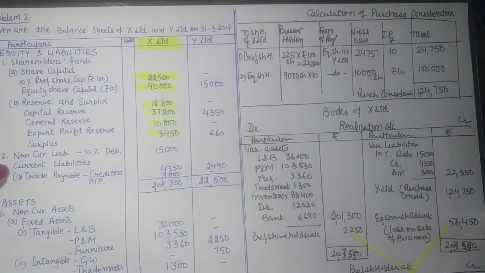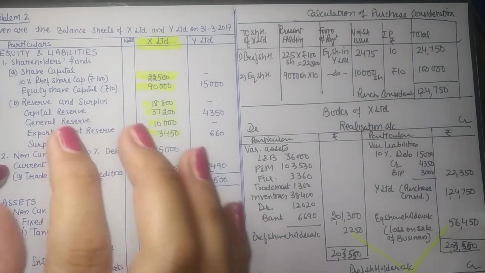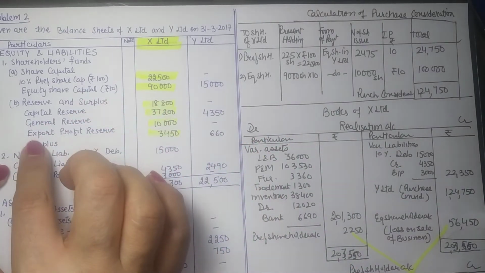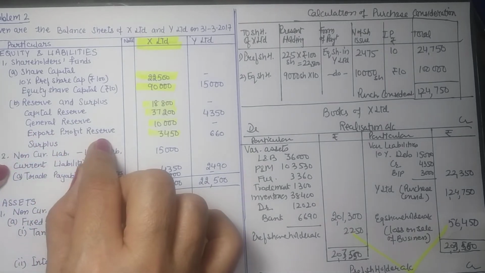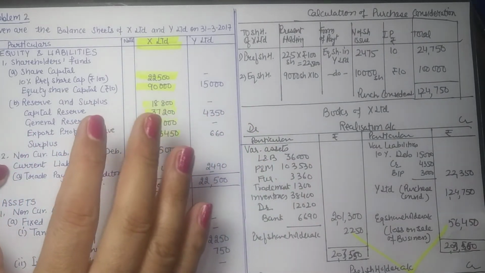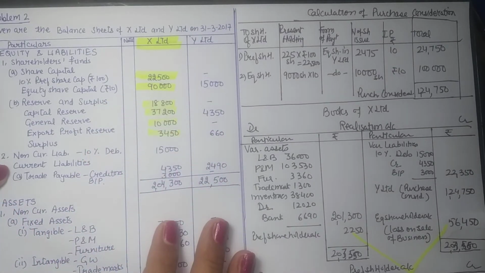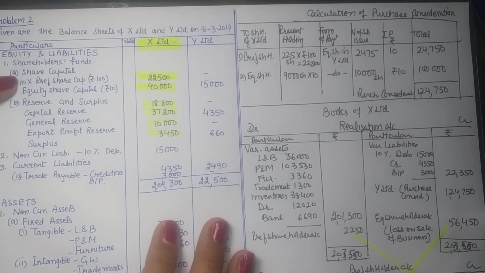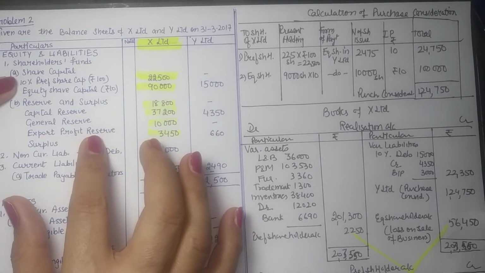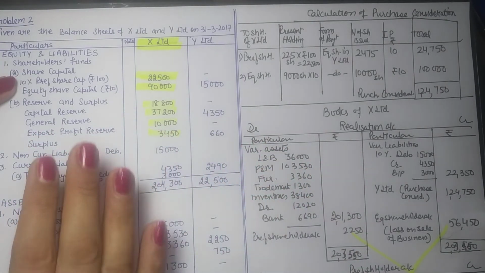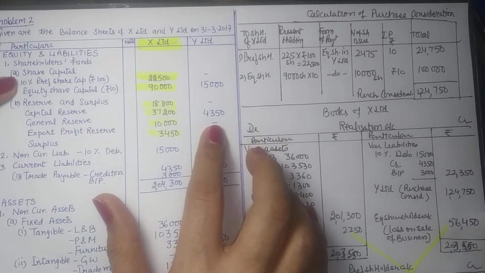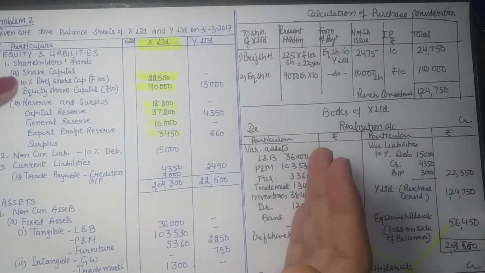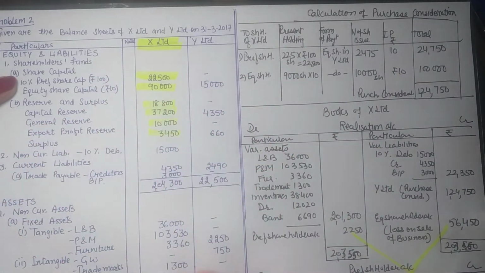Now we must remember there are certain reserves which are statutorily required to be maintained for a certain time span, and export profit reserve falls in that category. So it's a statutory reserve. Now if a company is to keep on getting the benefits under tax laws, they need to maintain this reserve for the stipulated time period. So if X Limited is being taken over by Y Limited, then Y Limited needs to maintain this reserve in their own books. That we must be very clear of in the very beginning.